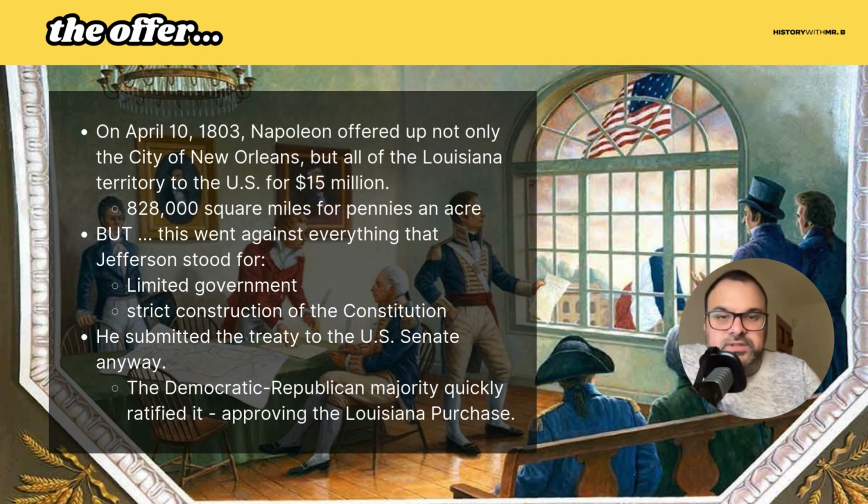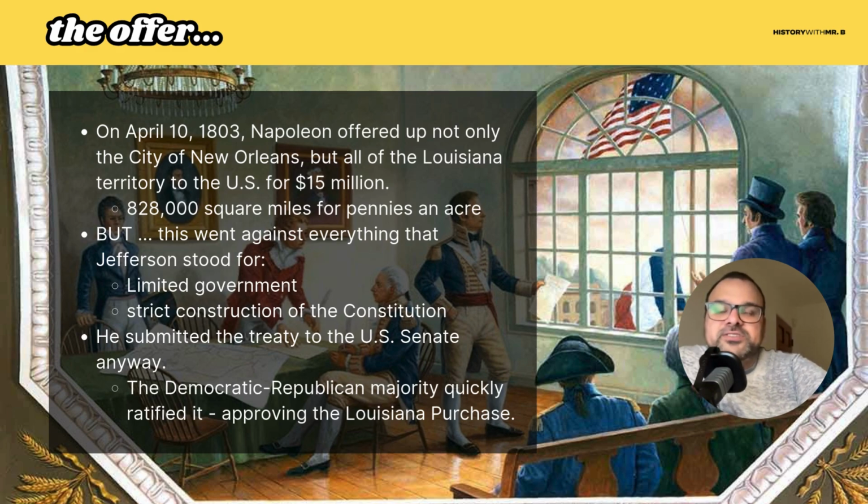So on April the 10th, 1803, Napoleon offers up not just New Orleans, but all of the Louisiana Territory to the United States for $15 million. And there is a historian at the time called Henry Adams, and he wrote that never did the United States get so much for so little, right? You have 828,000 square miles for just pennies an acre, right? It's super, super cheap.